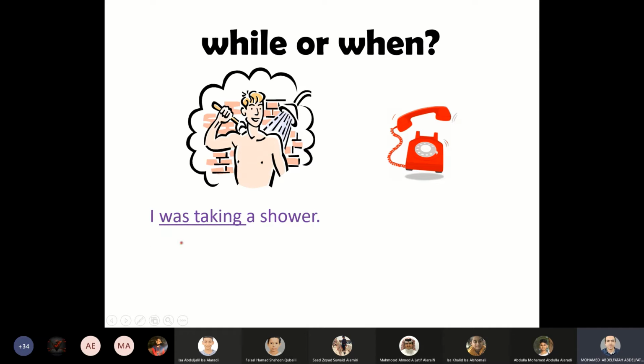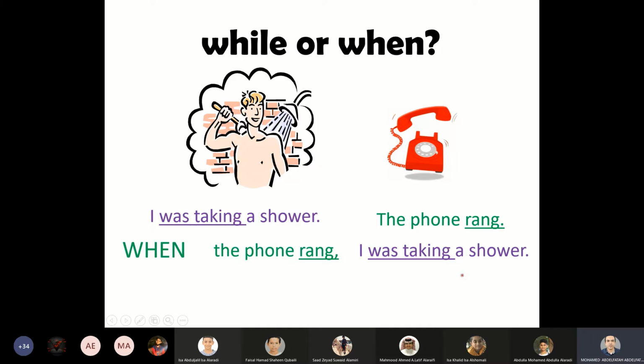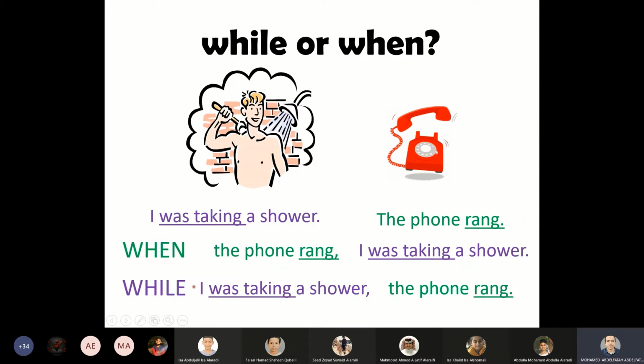Look here, I was taking a shower. This is the past continuous tense, was or were plus verb plus ing. I was taking a shower. What happened? Meanwhile, the phone rang. So you can use when to connect these two sentences together. When the phone rang, I was taking a shower. Use the past simple tense after when, and use the past continuous tense after while. While I was taking a shower, the phone rang. When the phone rang, I was taking a shower.